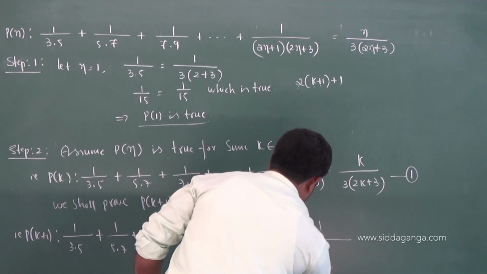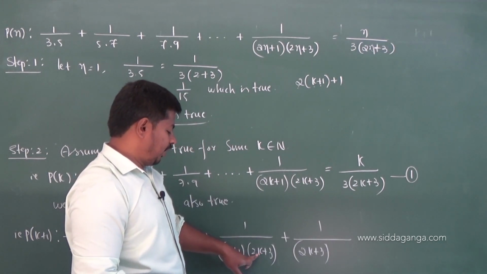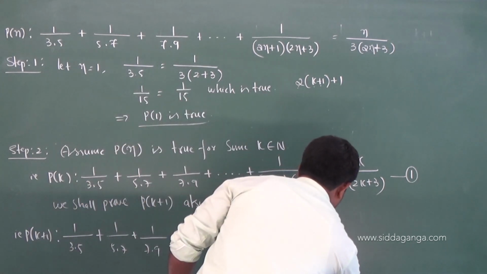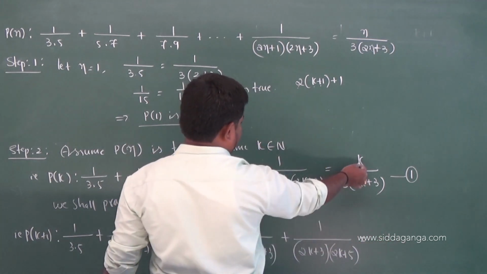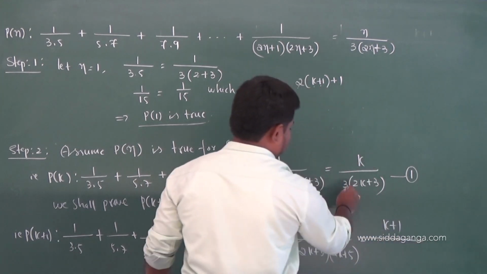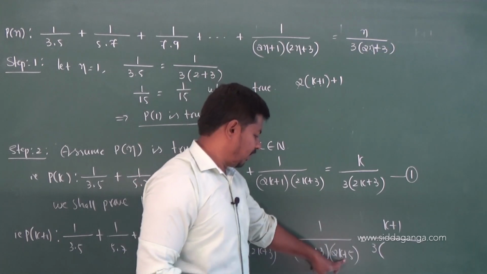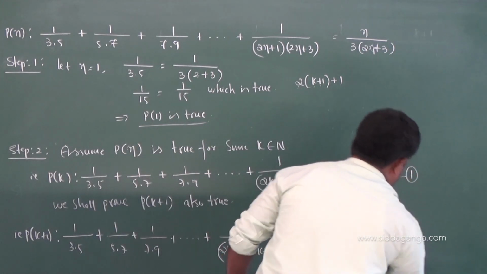into, again in place of k, k plus 1. 2 into k plus 1 plus 3, so 2k plus 2 plus 3, 2k plus 5. That should be equal to, wherever you have k, that is k plus 1, 3 into 2k plus 3. So 2k plus 3 becomes what? 2k plus 5. This should be the answer.